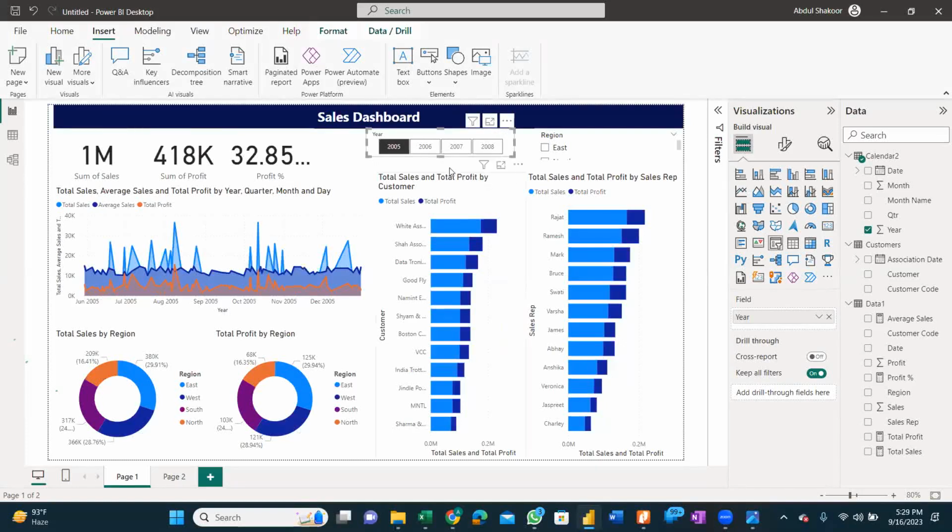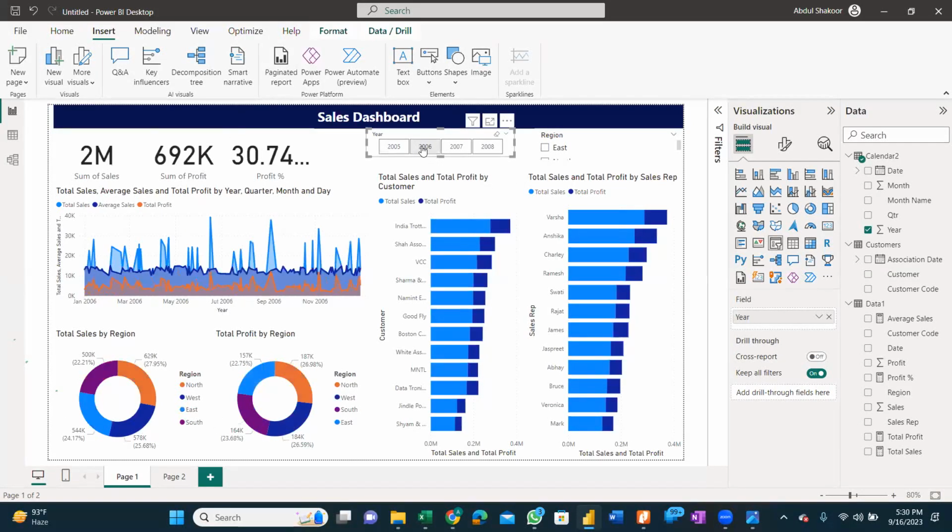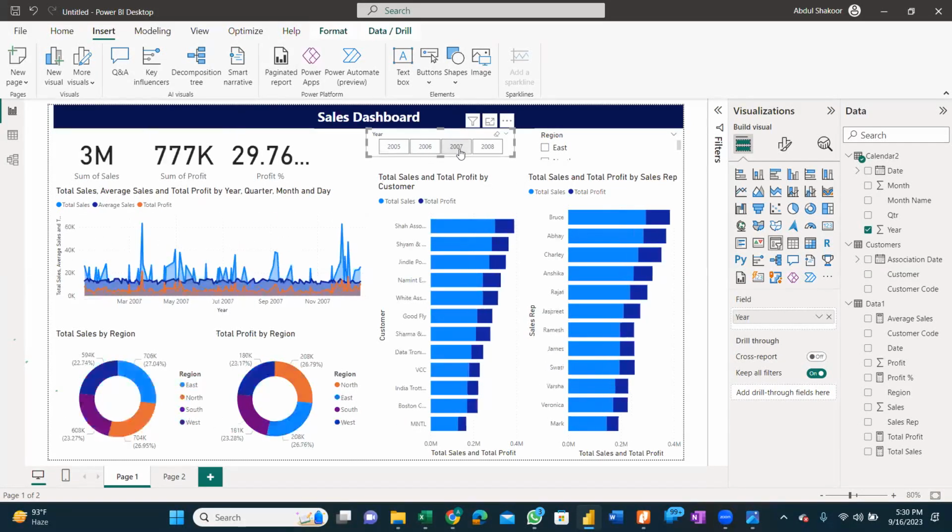only. So total sale is 1 million. For 2006, it is 2 million. For 2007, it is 3 million.